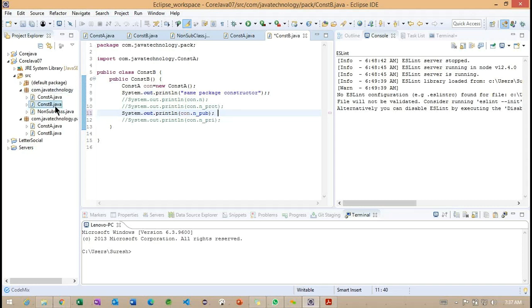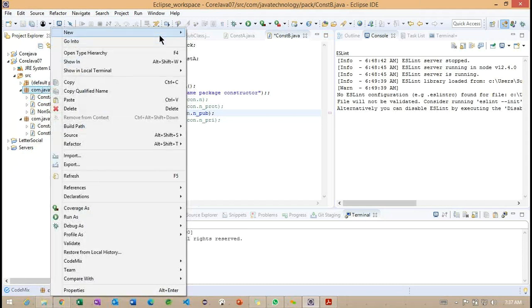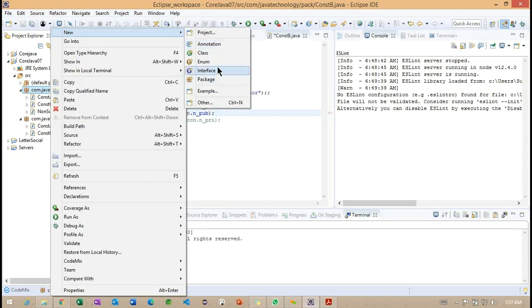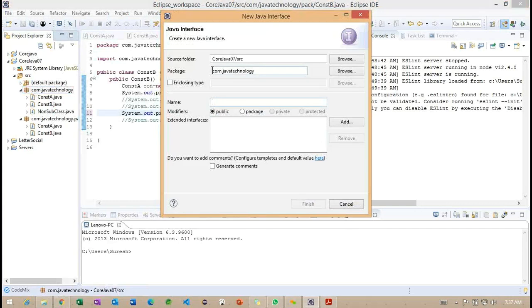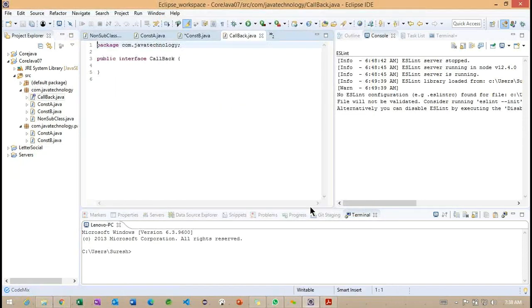Okay, now what I want to do, we'll go to this package, com.java technology, and I'm going to create an interface here. You can see we are able to see one icon here, interface. Using this interface icon, we will create the name of the interface. So I'm creating Callback, one interface I'm creating here. You can see instead of class, we find the keyword interface here.